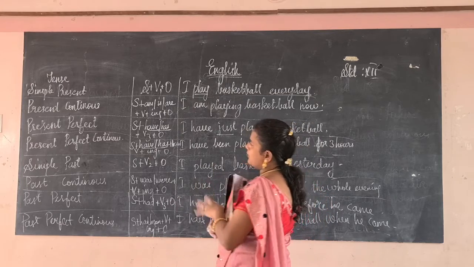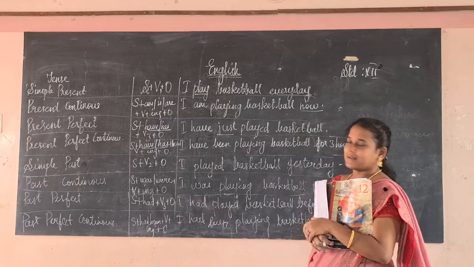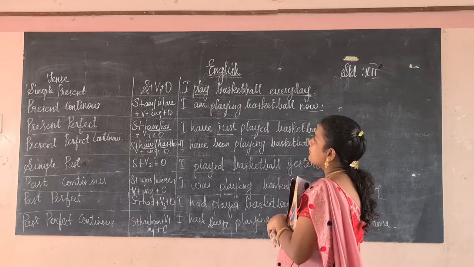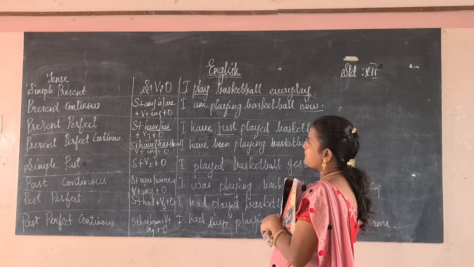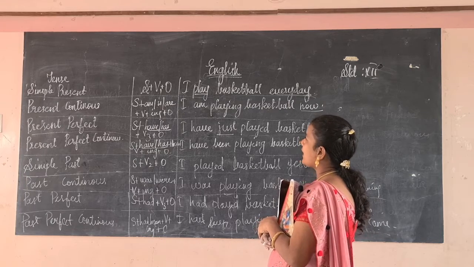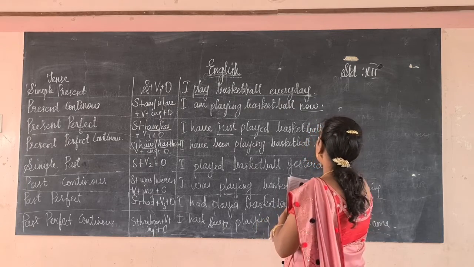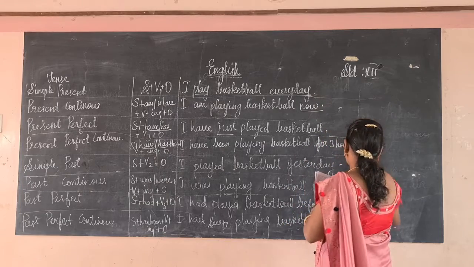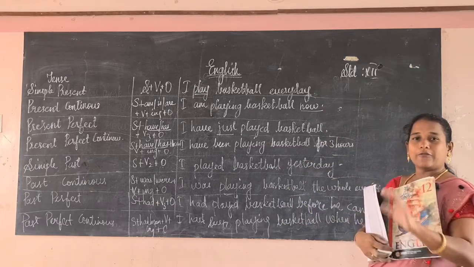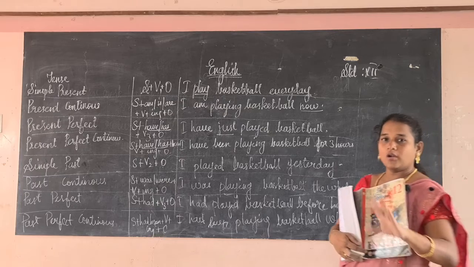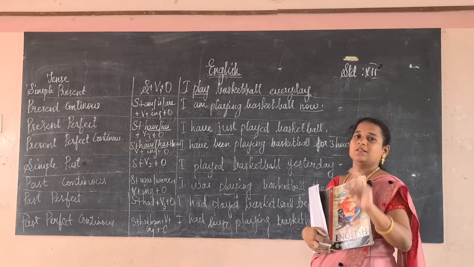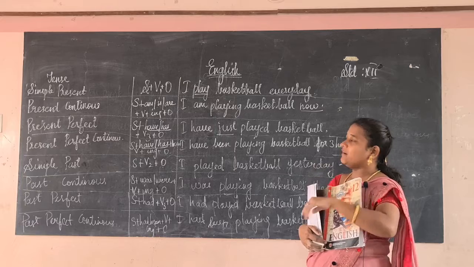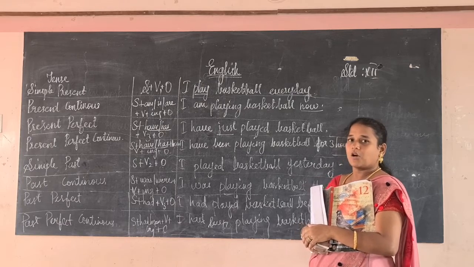So we had discussed the present tense and the past tense. The simple present tense, the form should be subject, V1 and object. I play basketball every day. Even tomorrow you have homework, you have to write using the first person, second person, third person, and you have to frame sentences of your own.